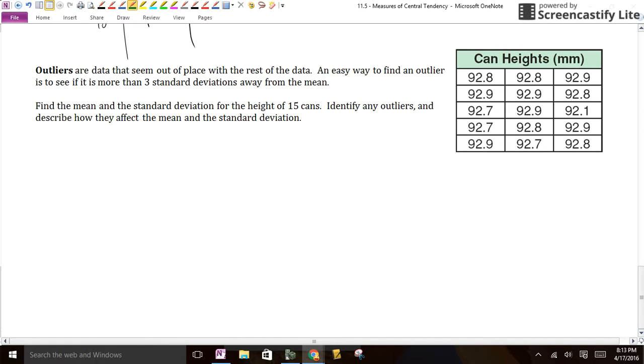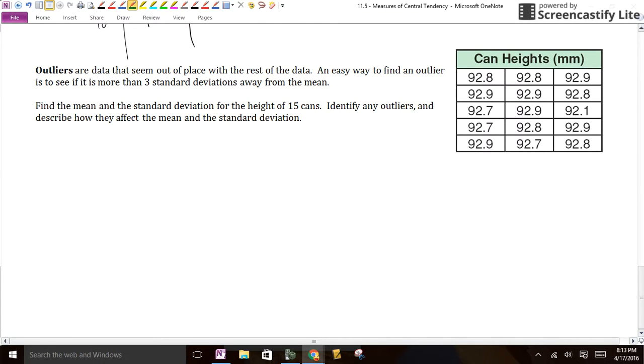Now, let's talk about outliers. Outliers can mess up your data a little bit. If you have all this data and you look at it, there might be 1 or 2 that are too high or too low, and they're kind of no good. Like maybe something bad happened when you measured that. Maybe it was a house in Livermore. We're looking at all the houses and we got this one that's just ridiculously expensive. Maybe it's on a bajillion acres of land and we should throw it out because it doesn't really count with all the other houses in the same area.